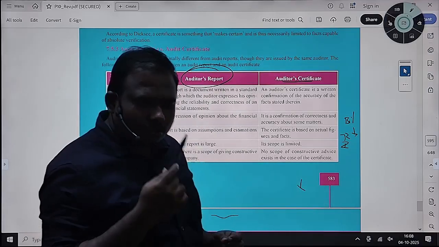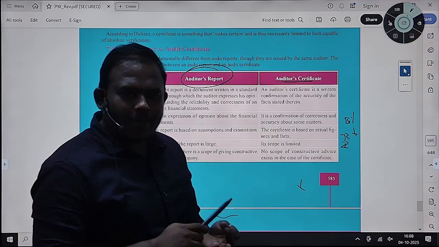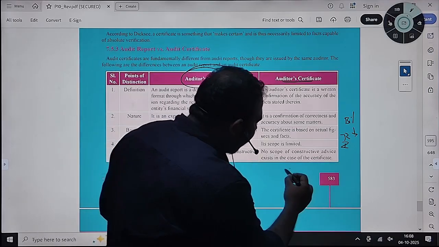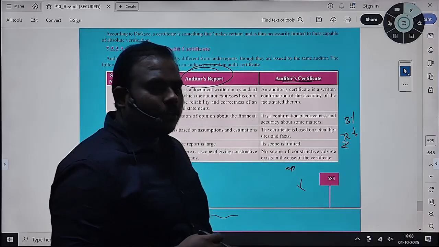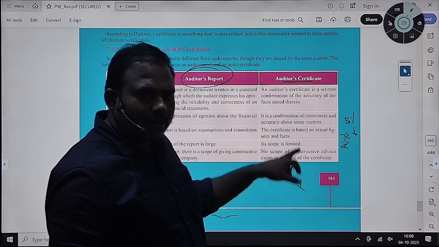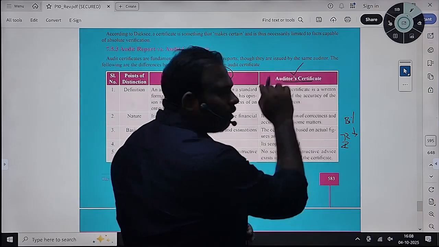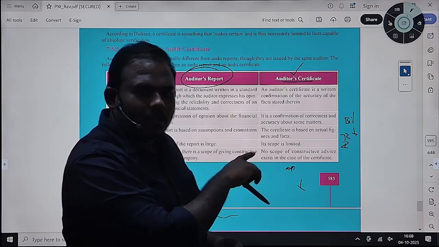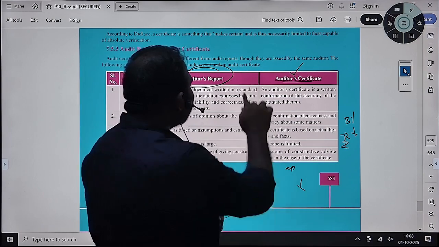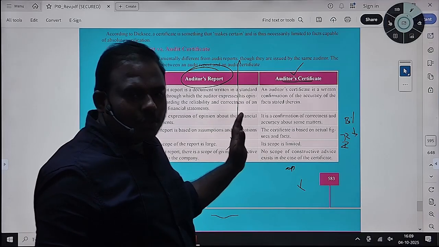In all the cases, you can verify the exactness of the value. By valuation, you can determine the exactness. But in some cases, you cannot determine it, you can only determine an approximate value. In those cases, you need to issue a report. In cases where you can certify the exact value, generally the auditor will fear to issue an audit certificate, because he will always go on test-based audit. Whenever it is the financial statements, he will go on opinion only, because it is riskless to the auditor.